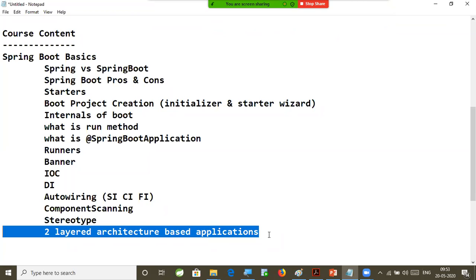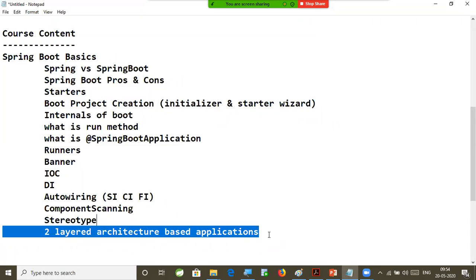That is the reason I say I am the right person to tell you the real-time use cases for all these concepts, where to use which concept in project development, what the real-time scenarios are, and what real-time problems we are going to face in project development. Everything will be shared. My personal experience, my professional experience, everything I am going to share as part of this boot and microservices class.